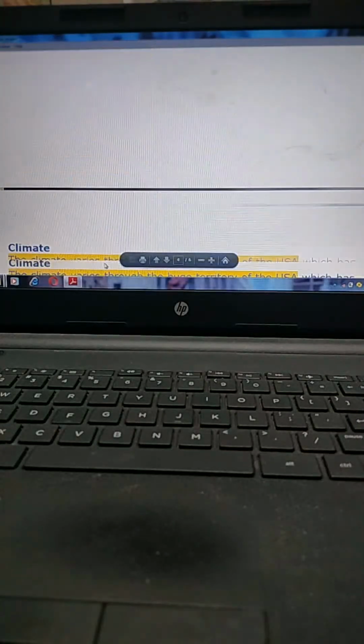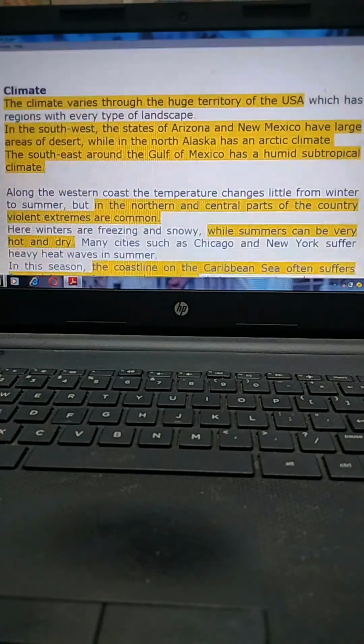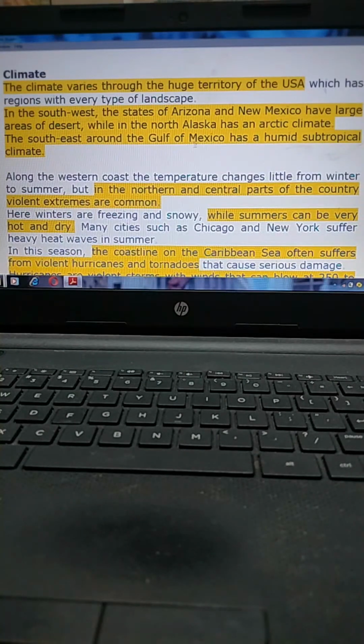Next is climate. The climate varies through the huge territory of USA, which has regions with every type of landscape. In the southwest, the states of Arizona and New Mexico have large areas of deserts, while in the north, Alaska has an Arctic climate, and the southeast around the Gulf of Mexico has a humid subtropical climate.